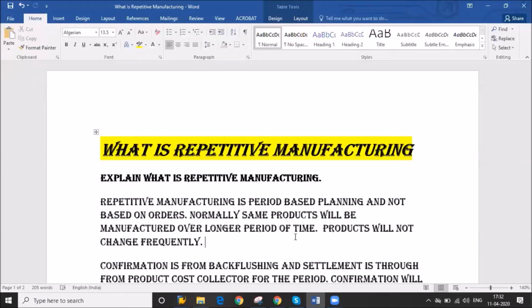So this is your period based costing, through a product cost collector. We can say this costing will be done at your material level, in another way.